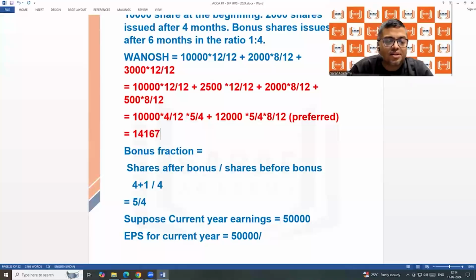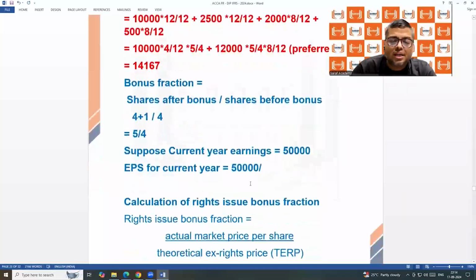14,167. ठीक है? So it is 50,000 divided by 14,167. So what is the EPS? The earnings of the company is $50,000 divided by number of shares. So it is giving EPS 3.53. ठीक है?